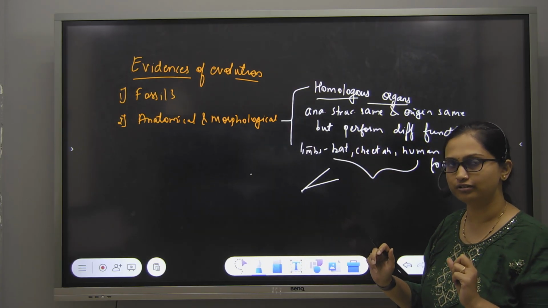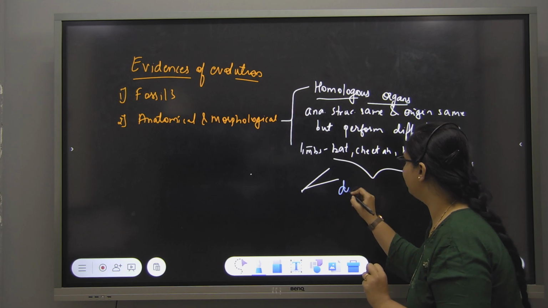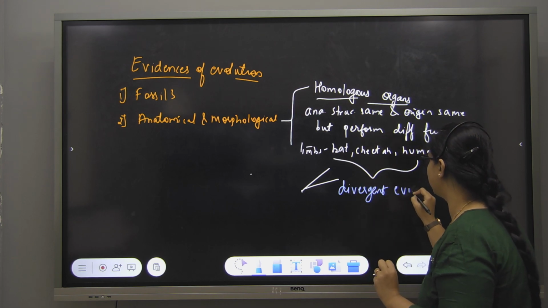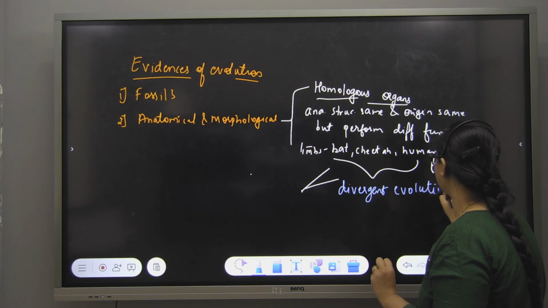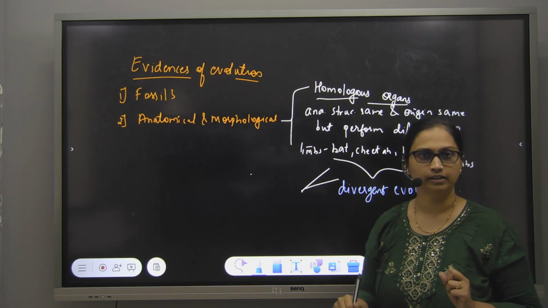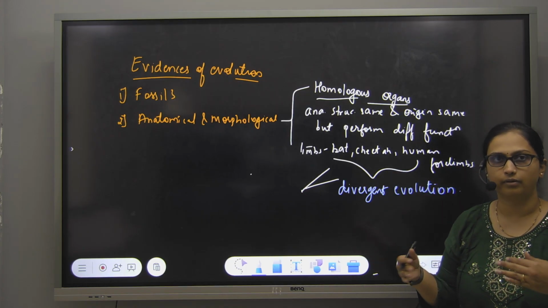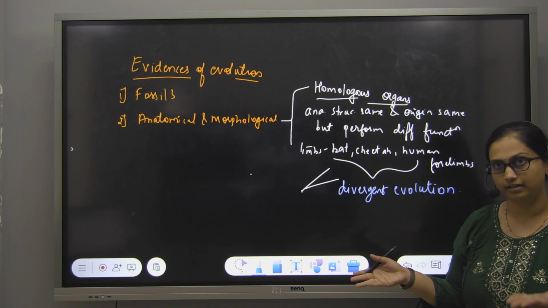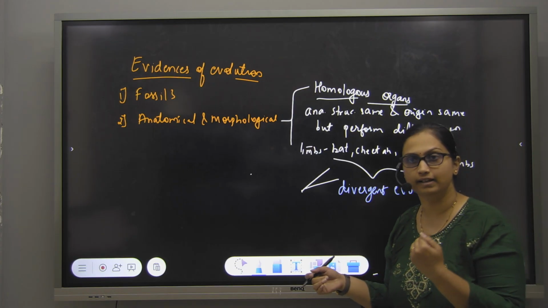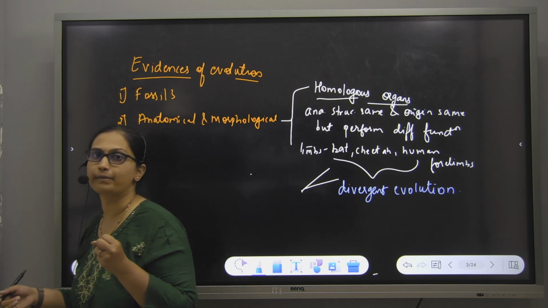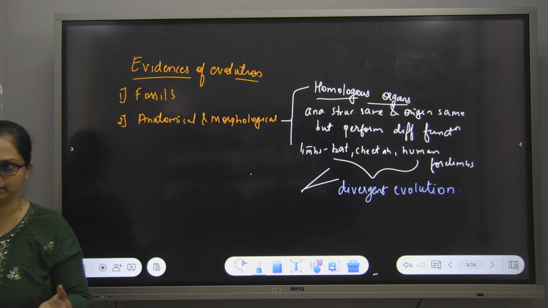Which kind of evolution? Divergent evolution. Good job. This is called divergent evolution. At one point they differentiate to form different species, but because they have a common origin, they are all mammals. That is why they share common features, common structures.